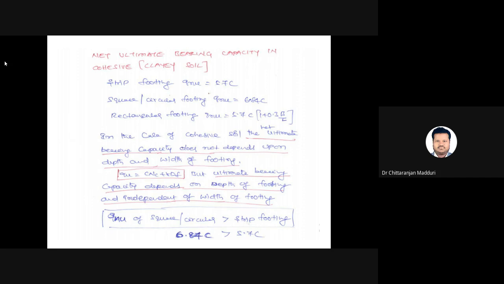In the case of sandy soils, if you are given a chance, we need to take a strip footing, because strip footing will give more bearing capacity when compared to the remaining two foundations in the case of sandy soils. But for clay soils, circular or square footing will give more bearing capacity when compared to strip footing.